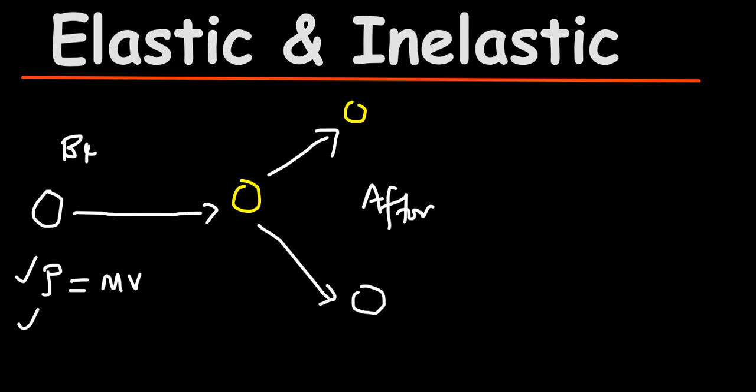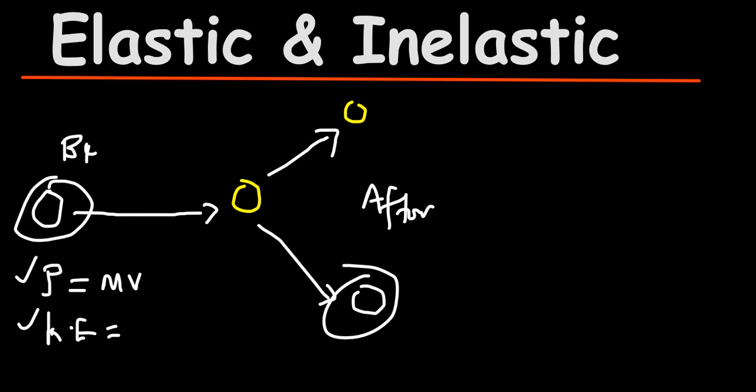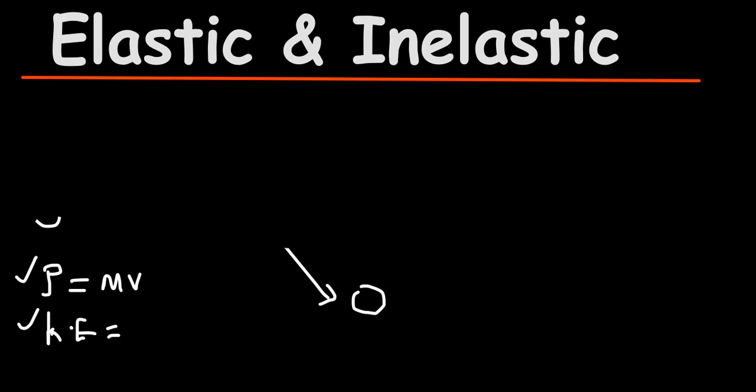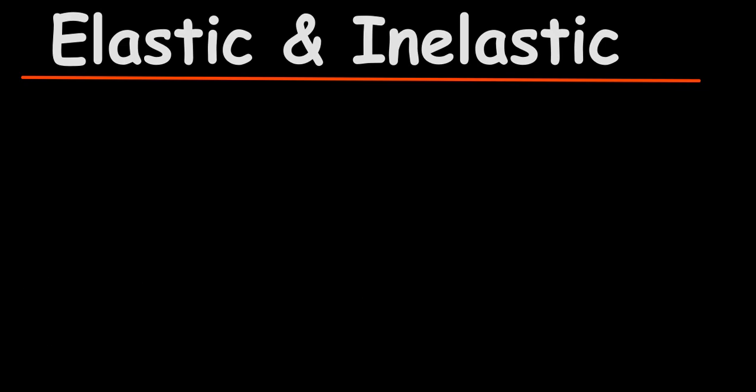Okay, what about the kinetic energy? The same with kinetic energy. The energy it has before will be the same energy it has after. So that is an elastic collision type of arrangement. What about the other type of collision? Inelastic. So for an inelastic collision, momentum is going to be conserved. However, the kinetic energy is not going to be conserved.